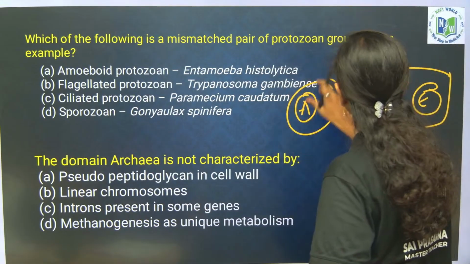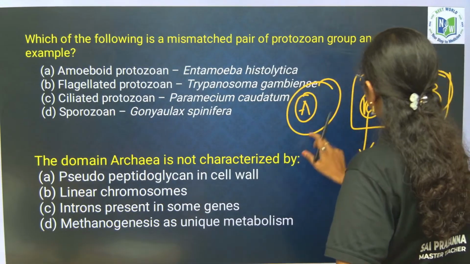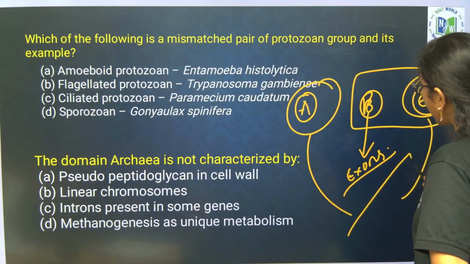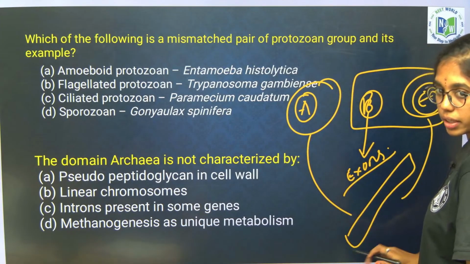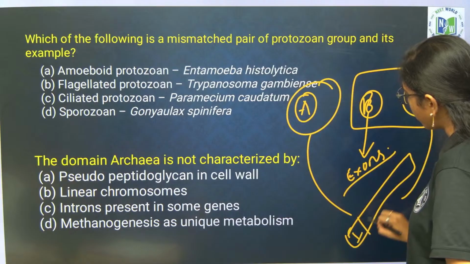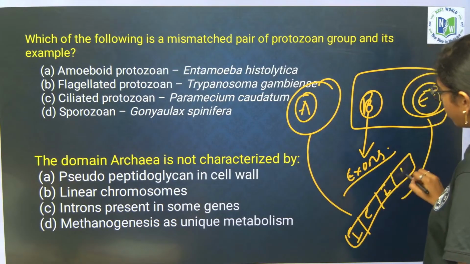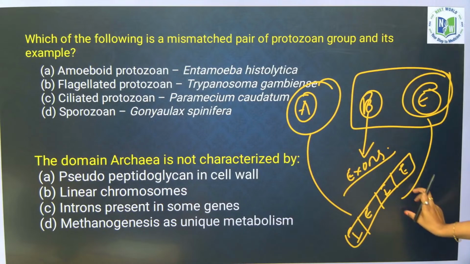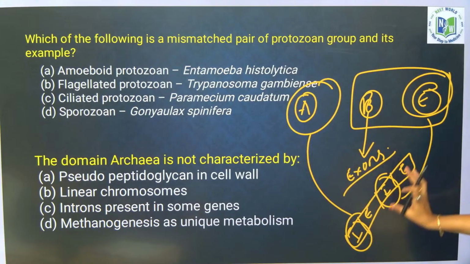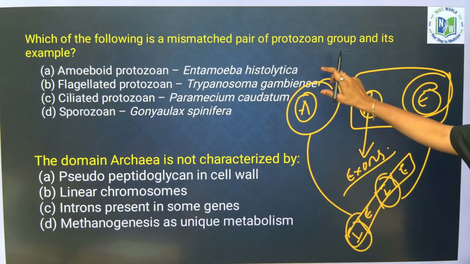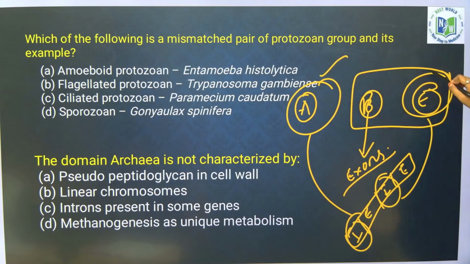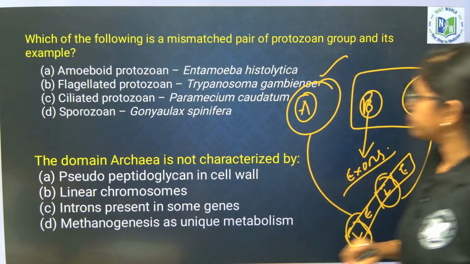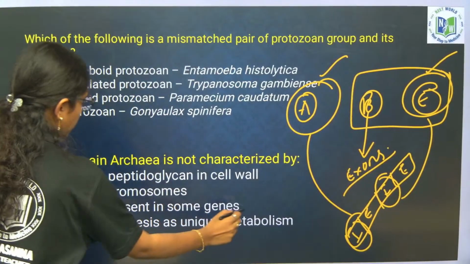Whereas Archaea and Eukarya will have split gene arrangement of DNA, wherein it has exons and introns. The introns are the unexpressed, inactive parts of the DNA. Where is this split gene arrangement seen? In Archaebacteria and eukaryotes. Clear, right? So introns are seen.